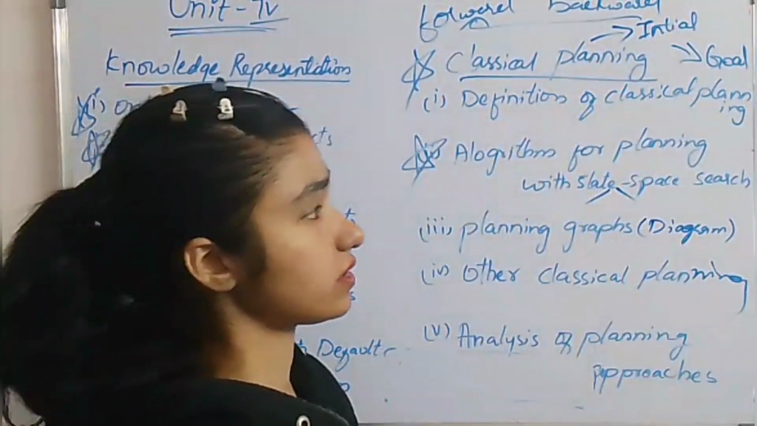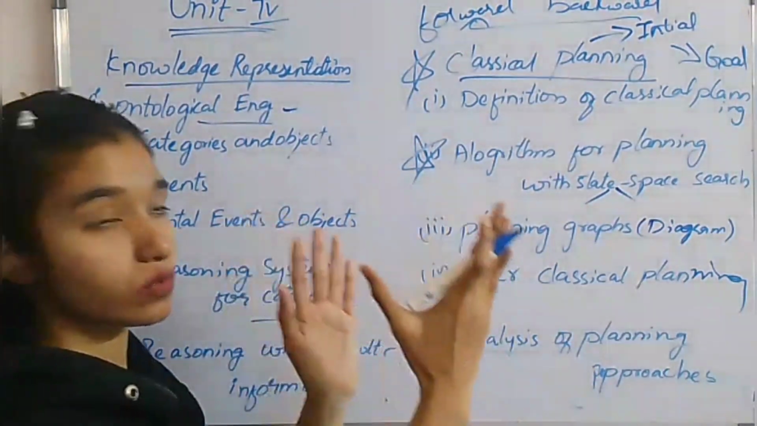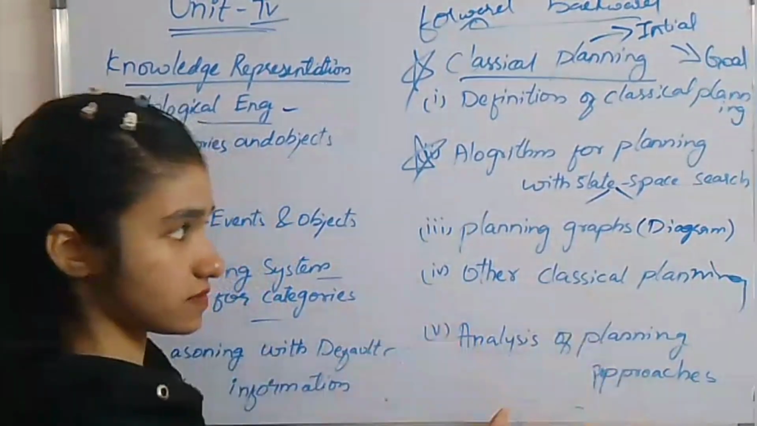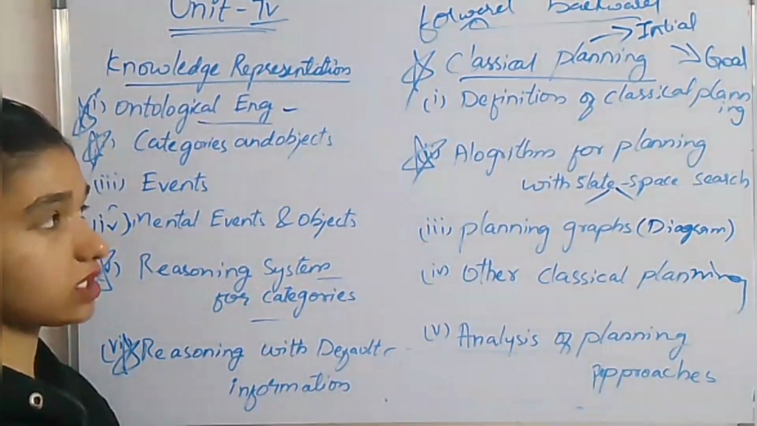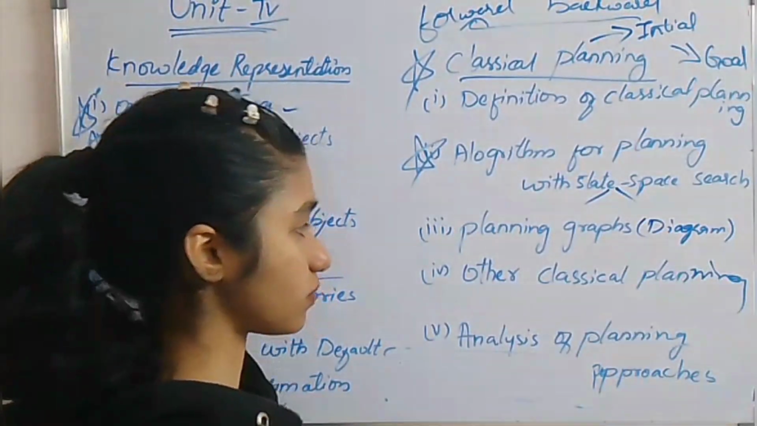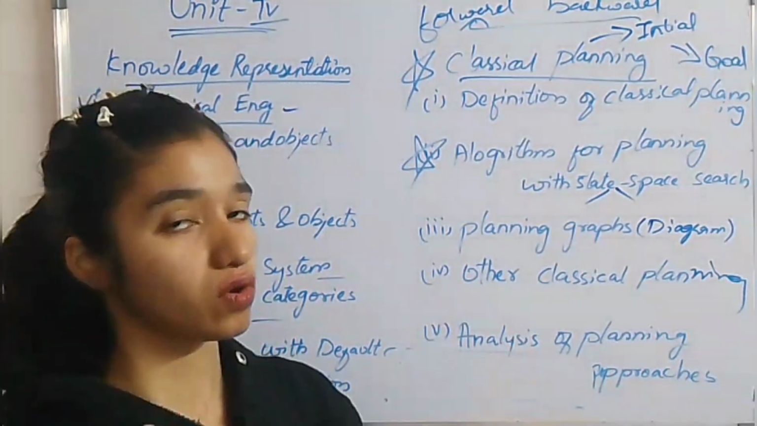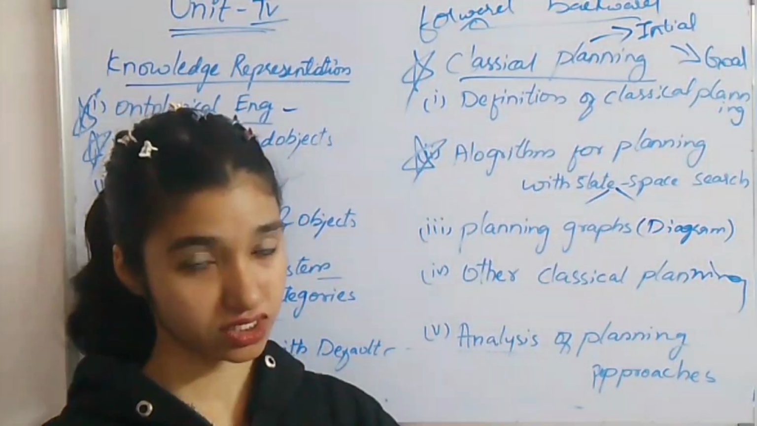You have to know classical planning very well. Because this is the second part, definitely you are going to get a 5 marks question from this, or else a 10 marks question in the or option. Next, analysis of planning approaches. And in the description I'm going to provide all the important questions from every unit.